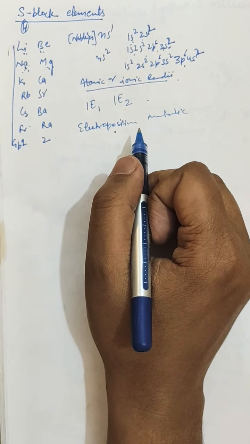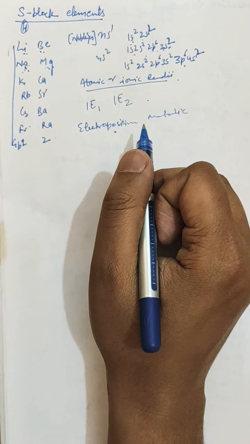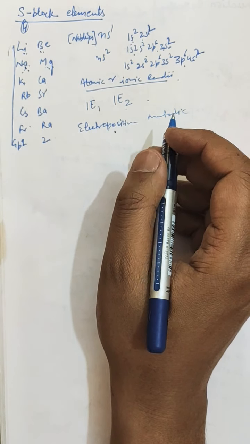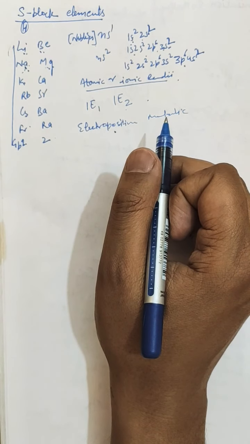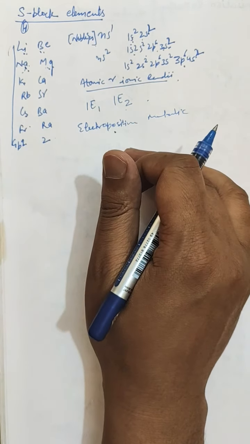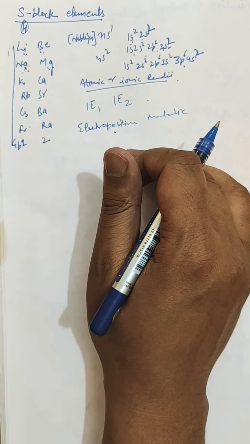These elements are therefore said to have strong electropositive or metallic character. Since the ionization enthalpy decreases down the family, the electron releasing tendency or electropositive character is expected to increase down the family. Further, next is the oxidation states.